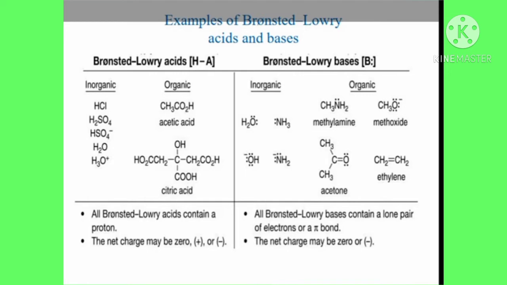First, inorganic bases like H2O, NH3, OH minus, NH2 minus, and organic bases are methylamine, methoxide, acetone, ethylene.